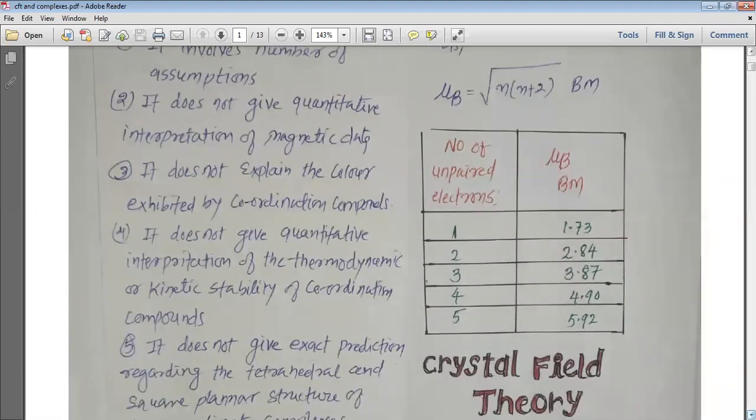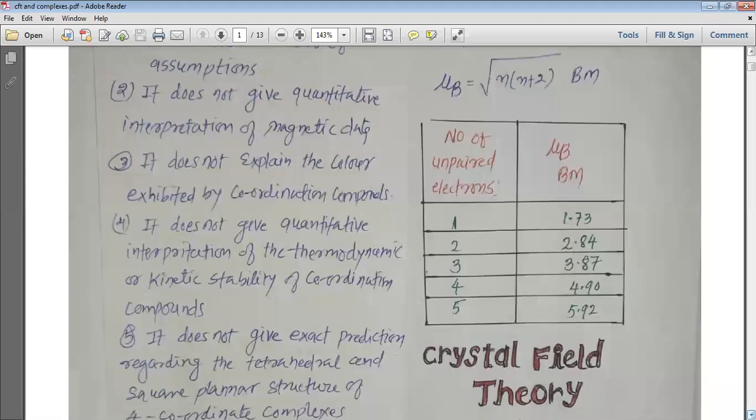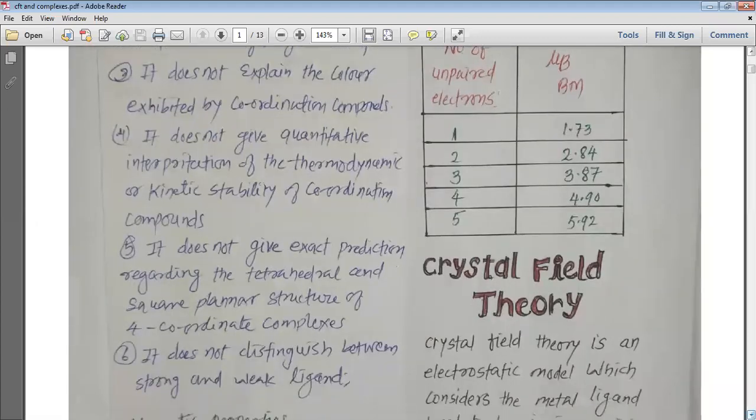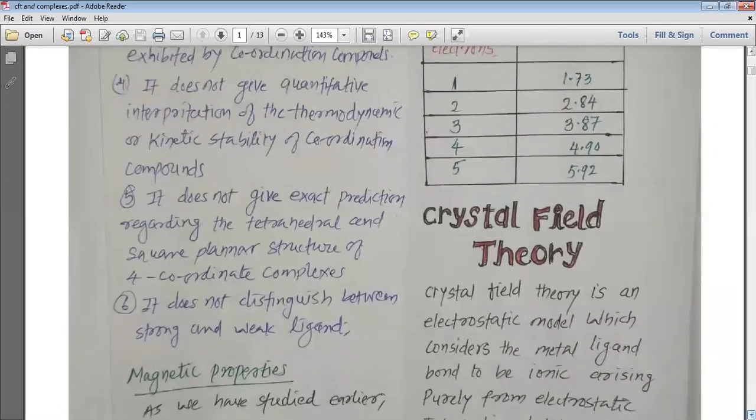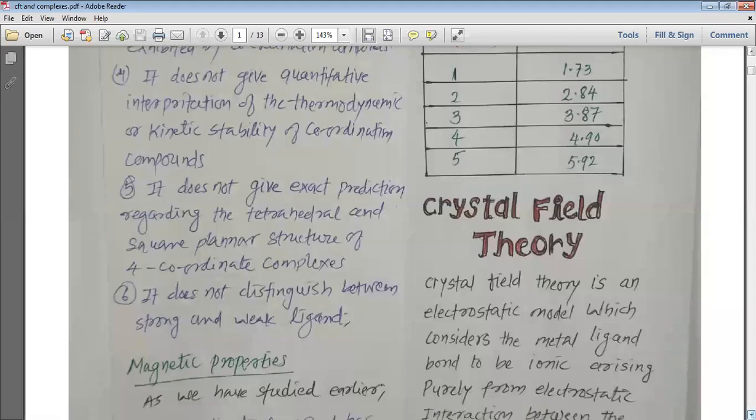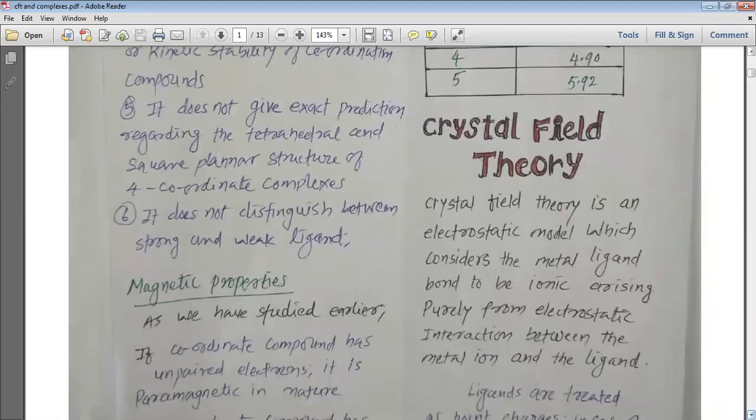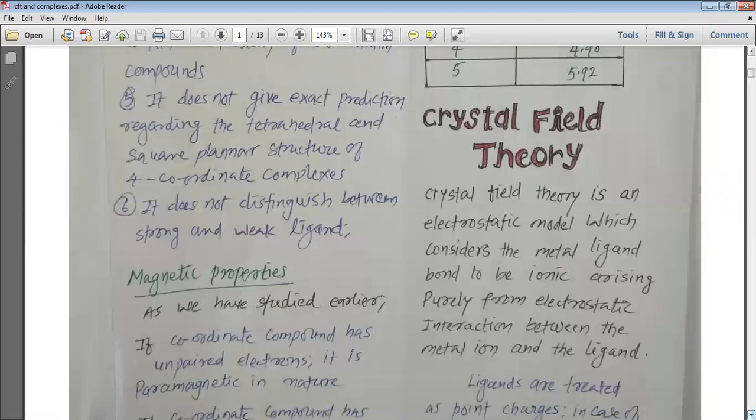It does not say much about the color, why the coordination compounds show color. It does not say anything about stability, like kinetic or thermodynamic stability. The valence bond theory does not predict why various kinds of shapes are there, so why the tetrahedral shape or square planar shape, why they are there in the same four coordination number and how they differ from each other at the same time. Valence bond theory does not even distinguish between the strong and weak ligand.